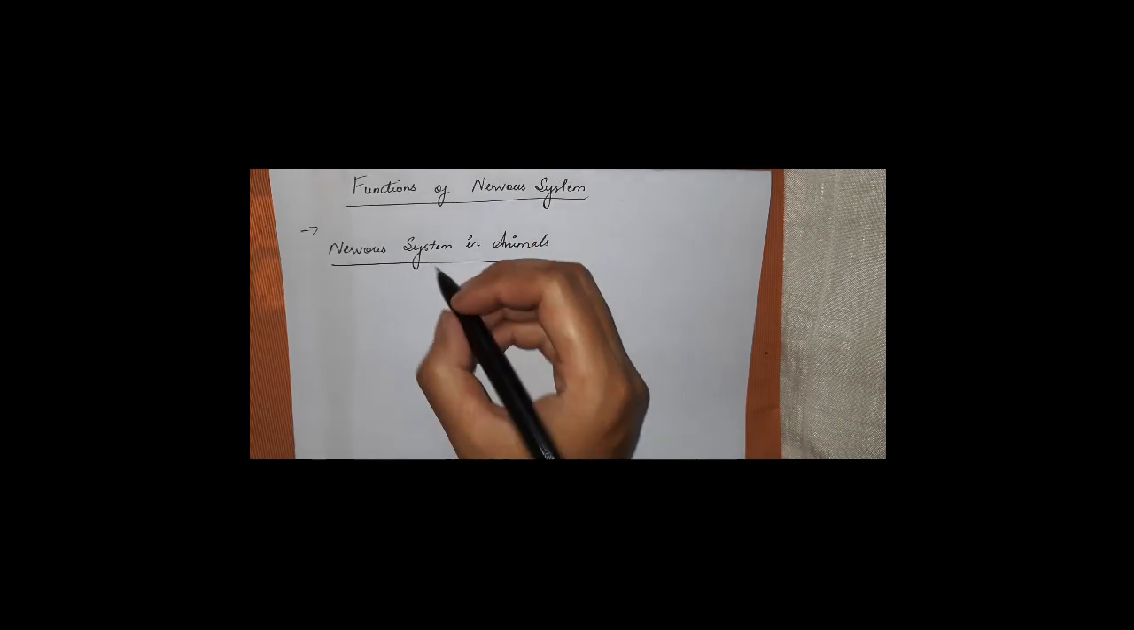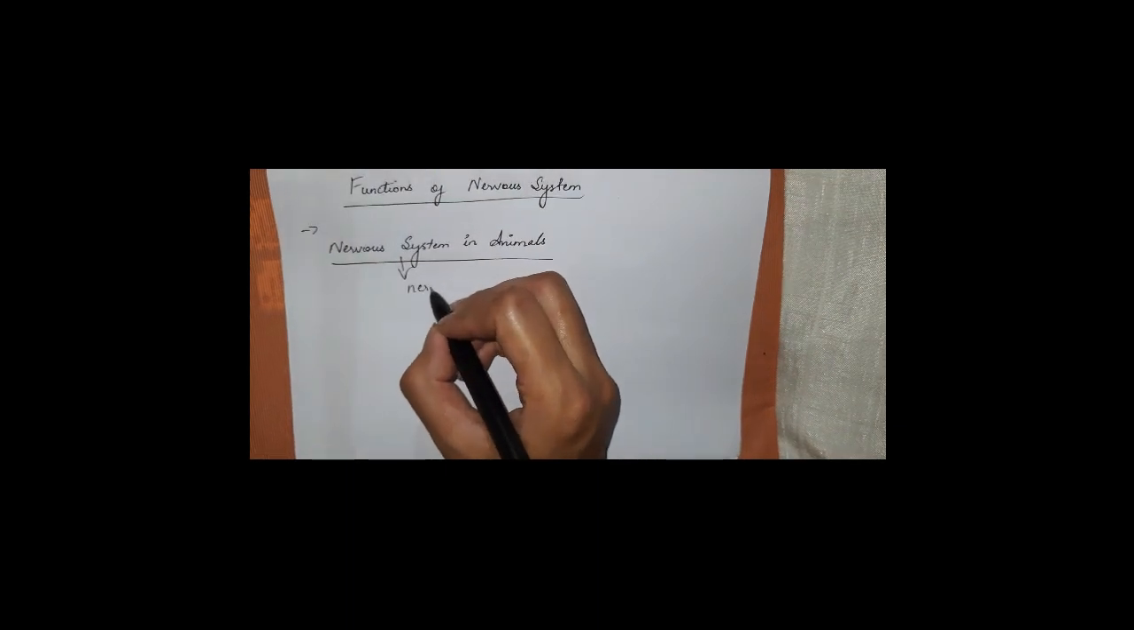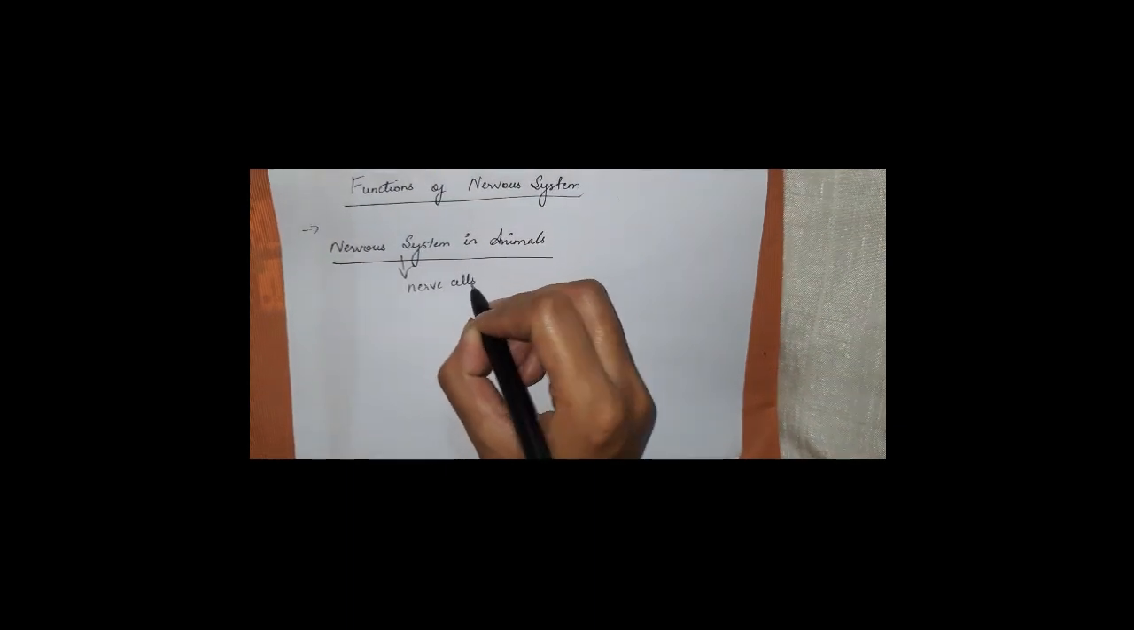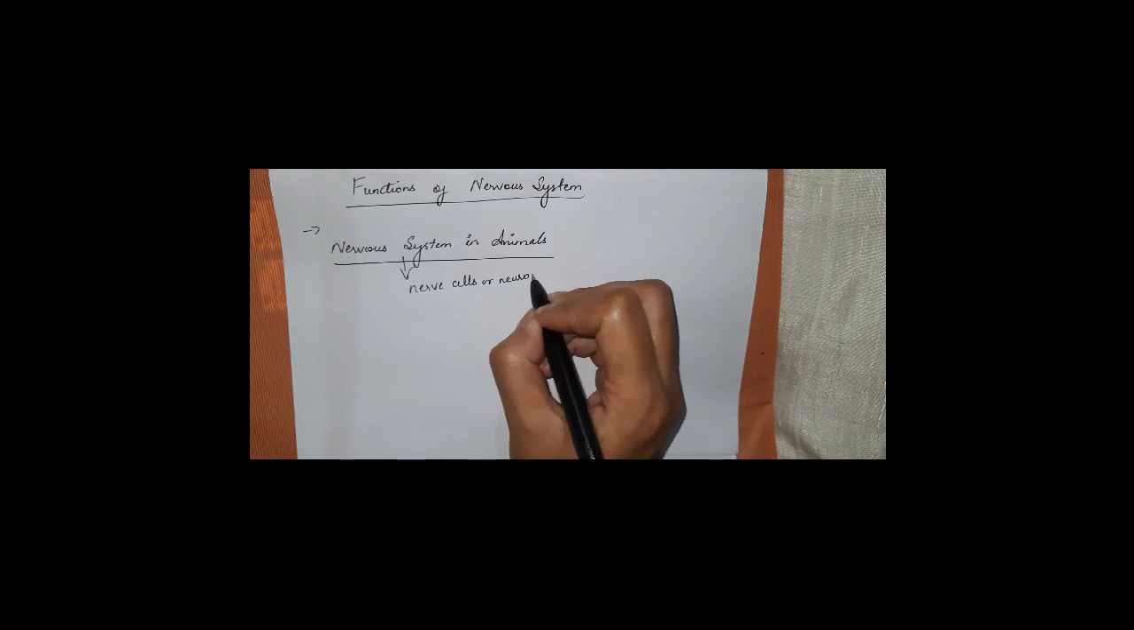The nervous system in vertebrates is the main coordinating and integrating system of the body. So the nervous system inside vertebrates helps in coordinating and integrating the systems of the body. This nervous system is made up of nerve cells, or neurons.